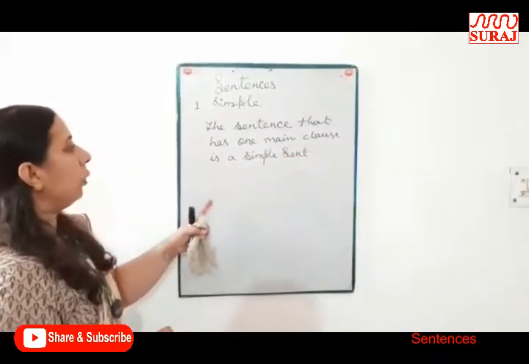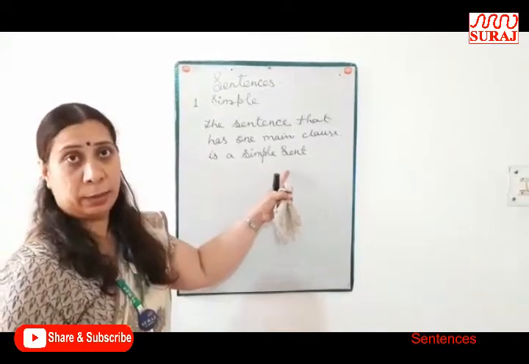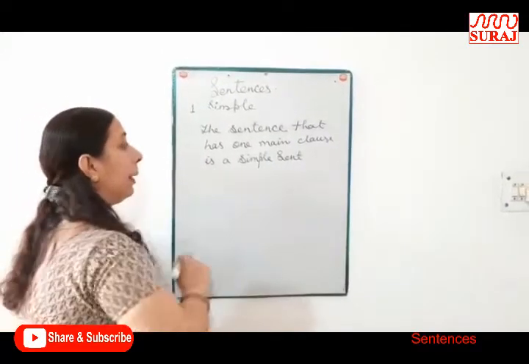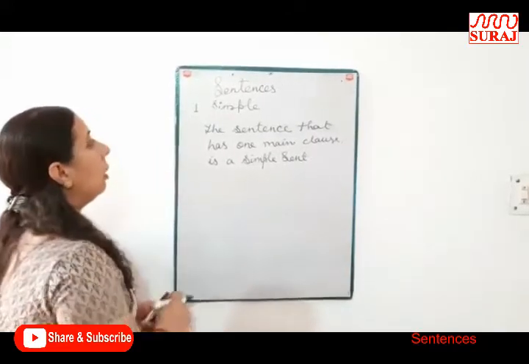The sentence that has one main clause is a simple sentence. It has one independent clause.